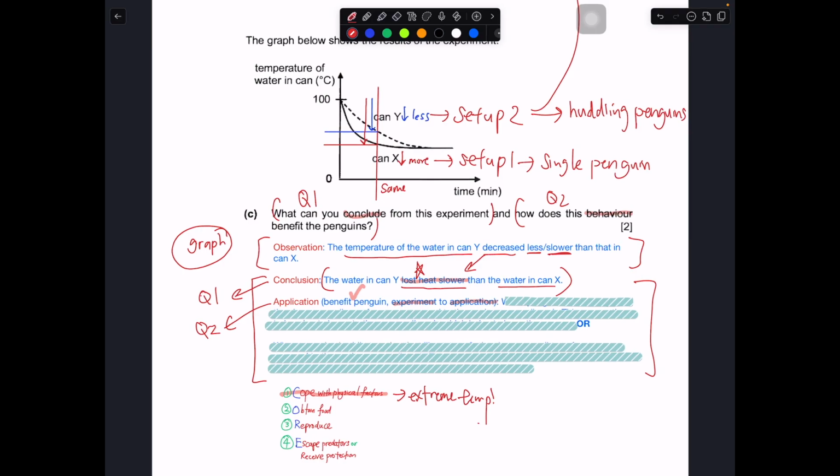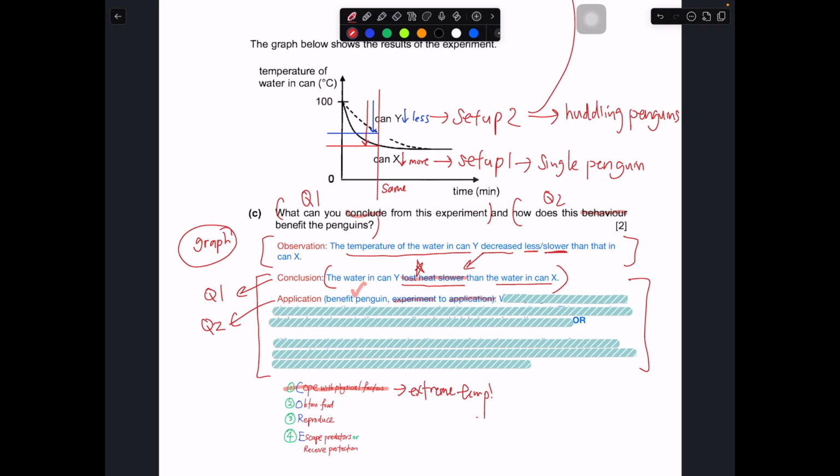So how can we write the application part? How does this behavior benefit the penguin? We can say when the penguins herd together, they have a smaller surface area exposed to the cooler surrounding air. This causes them to lose heat slower to the surrounding air, which keeps them warm. Losing heat slower is the main idea that we want to bring up. This is the key portion: lose heat slower to the surrounding.